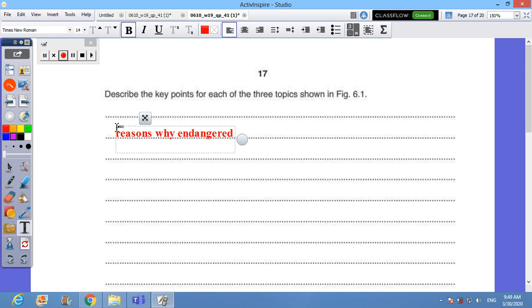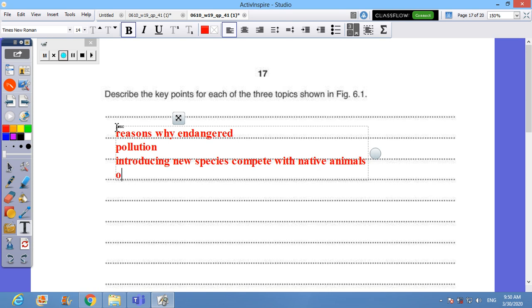Why are fish endangered? Pollution could be a good answer. Introducing new species, which will compete with the native animals. Overhunting would be a good reason.